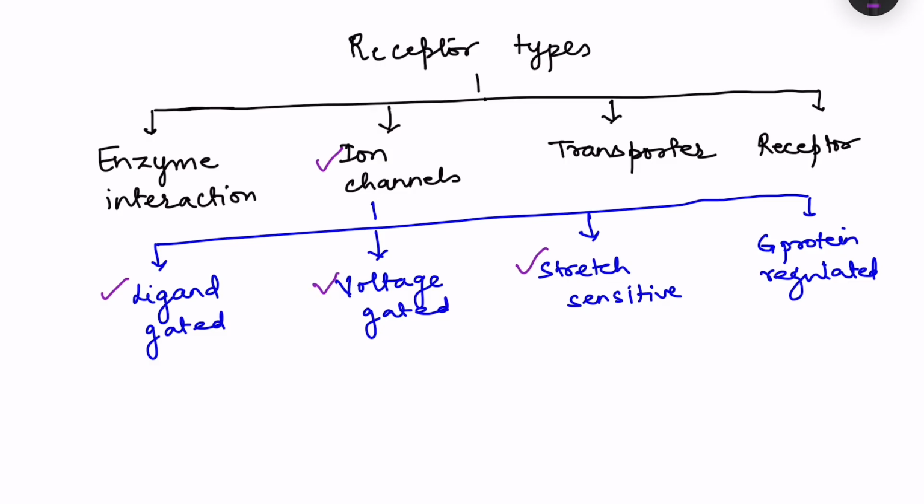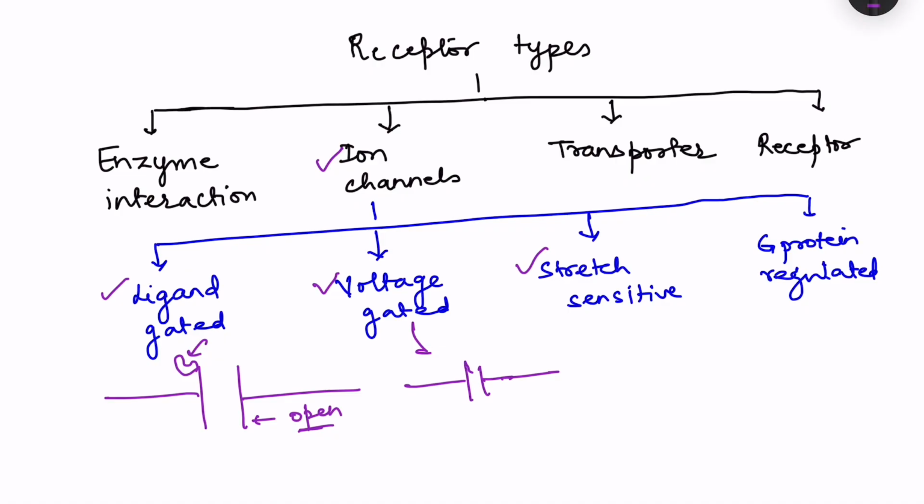Okay, so ligand gated means there is a channel, say suppose this is the membrane, and this channel will have a binding site for a particular ligand, and only when this ligand acts on the channel, it binds on the channel, then this channel is going to open. So that is ligand gated channel. Voltage gated channels are channels on the membrane that open when there is a voltage change, say suppose there is depolarization, then there is opening of this channel.